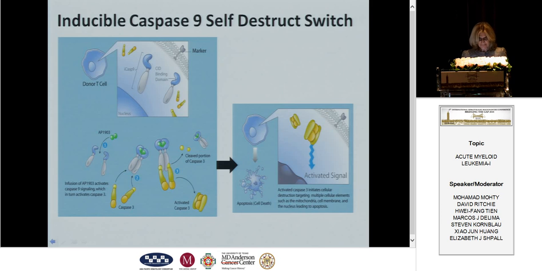self-destructing switch. If you see here, the caspase 9 is retrovirally transduced into the T cell and sits there quietly. Then when a dimerizer, which is AP1903, is given, you can see what happens: the caspase 9 dimerizes and activates the caspase system. Caspase 3 is cleaved, and what we have is induction of apoptosis, and the cells are destroyed.